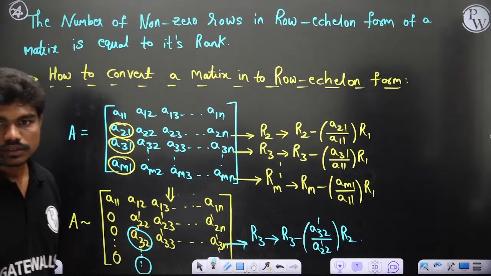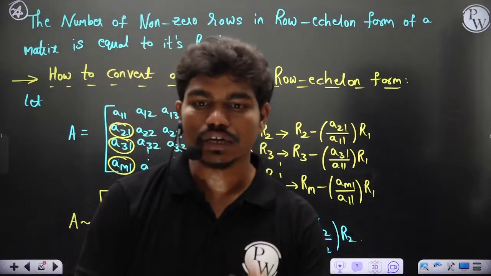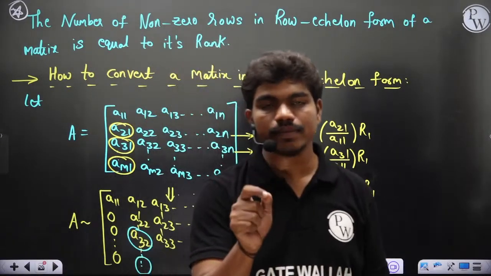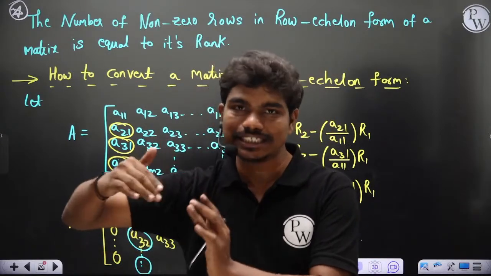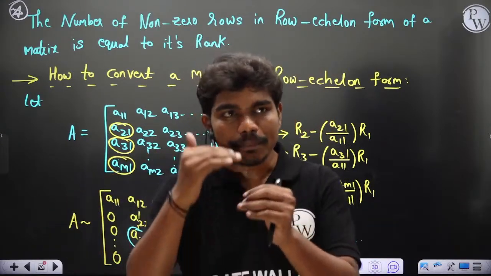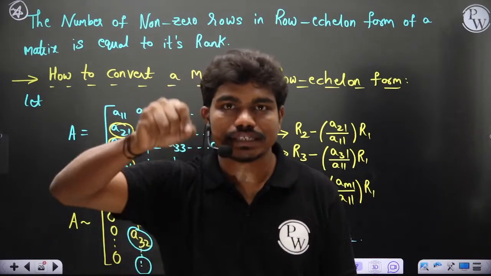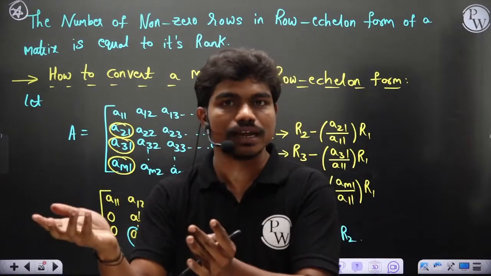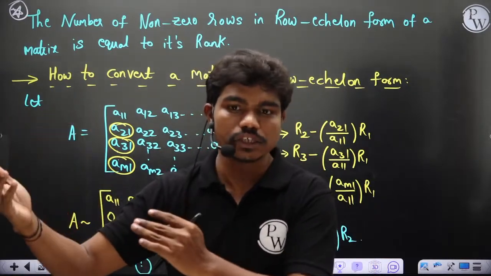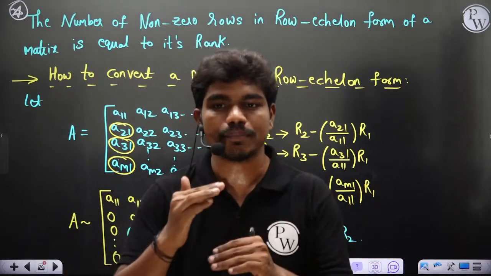Rank remains unaffected while interchanging rows or columns, but does it have an effect on determinant calculation? No, because rank is decided based on whether the value of the determinant, or basically the value of the minor, is 0 or not. If you interchange two rows, only the sign changes. So if initially the determinant value is non-zero, by swapping you have the negative of that number, that's it. But a non-zero number does not get converted to 0. So that's why rank will not get affected by row swapping. Clear?